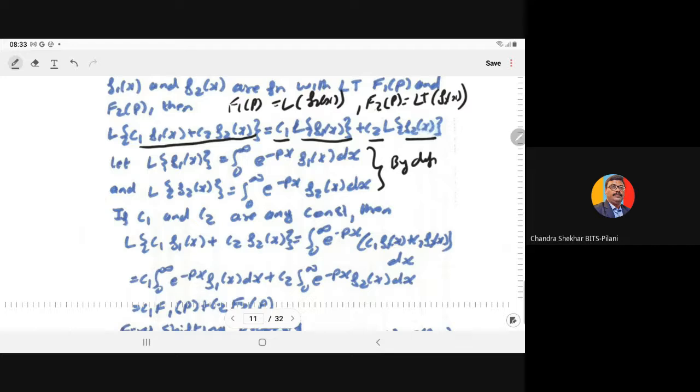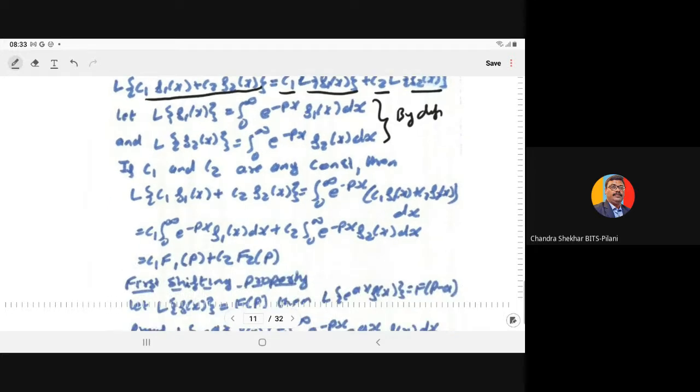If c1 and c2 are any constants, then the Laplace transform of the linear combination is, by definition, the integral of e to the power minus px times f(x) dx. And we know that the integral follows the linear property, so we can take c1 and c2 outside the integral.